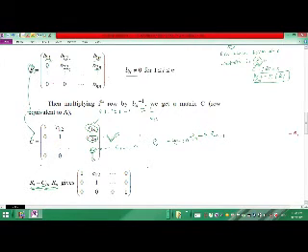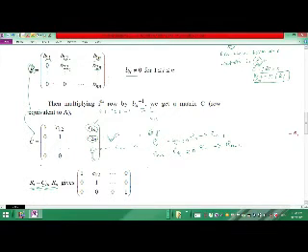To bring 0 here, we have to do this. To bring 0 in the next, we have to do Rn-2 minus Cn-2,n Rn, and the net effect is on Rn-2.